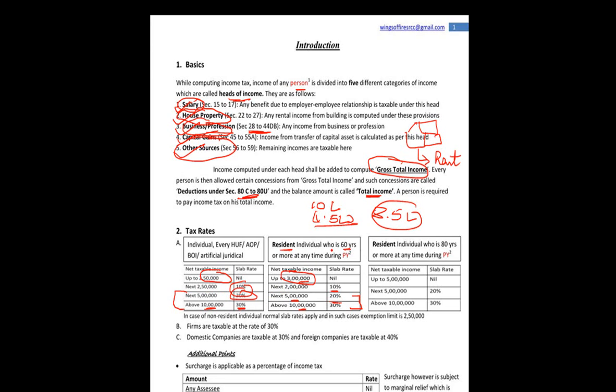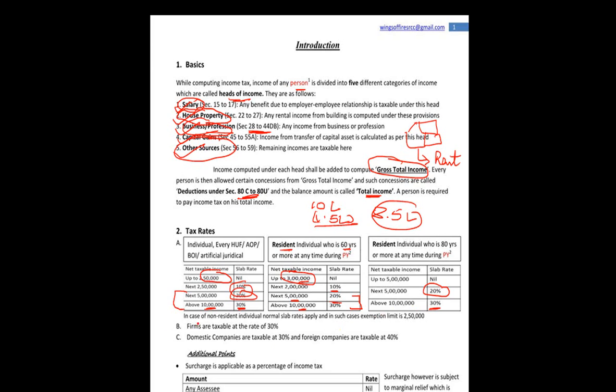However, in case of a resident individual who is 80 years or more, we may call him a super senior citizen. If he is 80 years or more at any time during the previous year, his net taxable income up to 5 lakh shall be exempt. So in case he is earning 4.5 lakh, let's say, he'll pay no tax. On the next 5 lakh, the tax will be charged at the rate of 20%. On any income above 10 lakh, the tax will be charged at 30%.